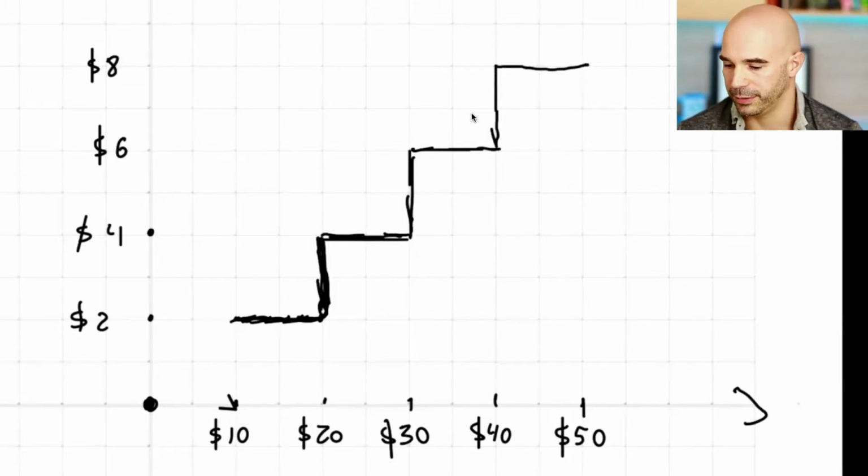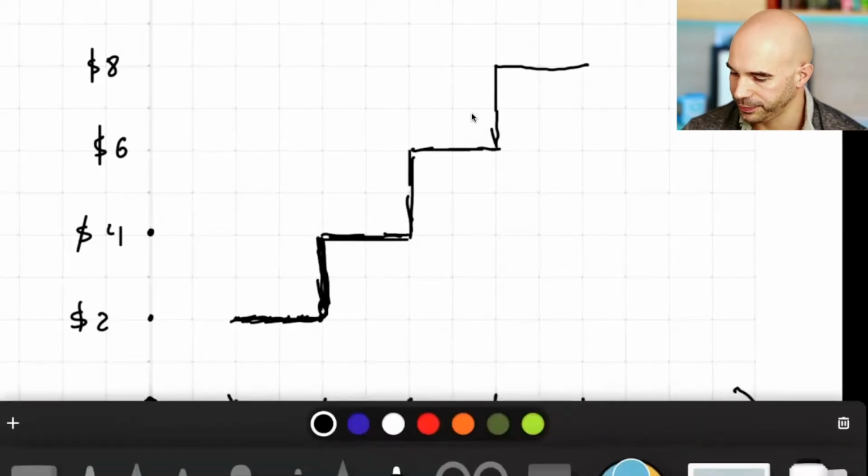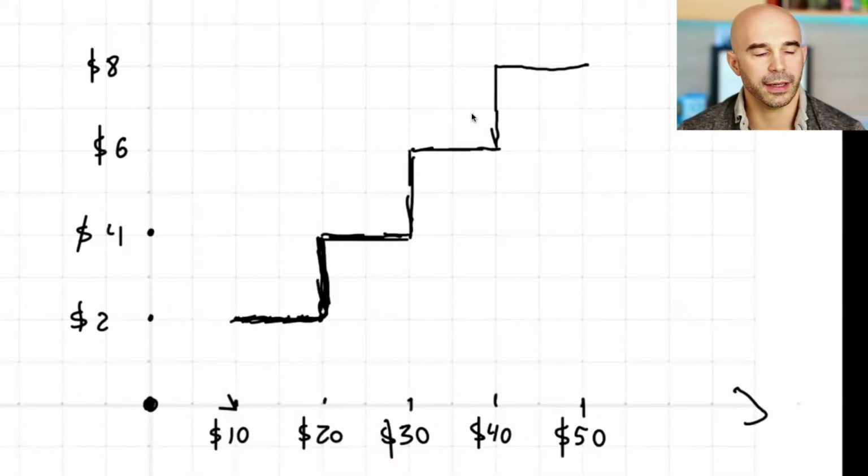That's our stepwise function. How do I bring in the 15%? I'm going to use a different color for that. Now, for 15%, what I want to do is find a point on my graph where the tip is 15% of the bill. So looking at my numbers, $2, $4, $6, and $8, which of those do you think I'm going to zoom in on if I want to think about a 15% tip? In other words, which of these numbers lends itself nicely to be 15% of something?